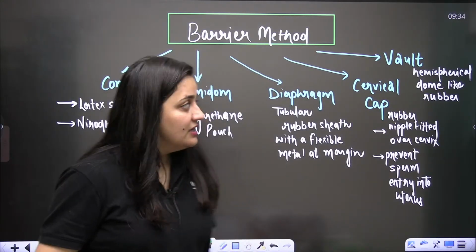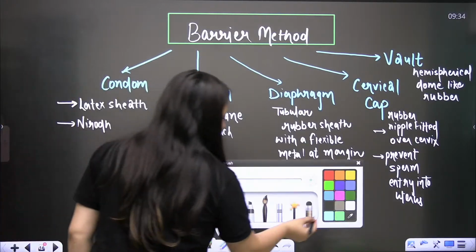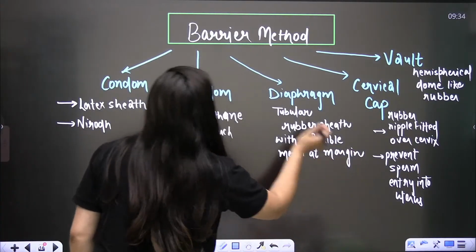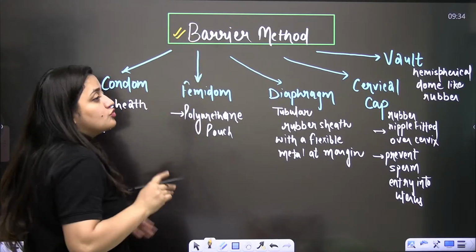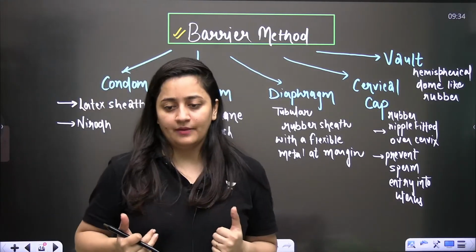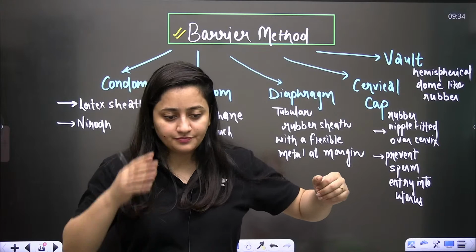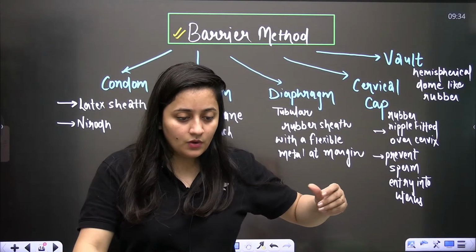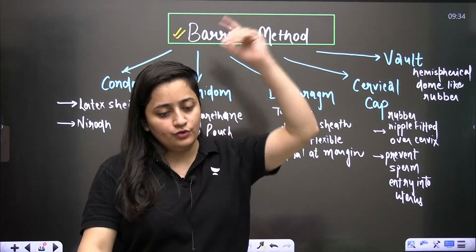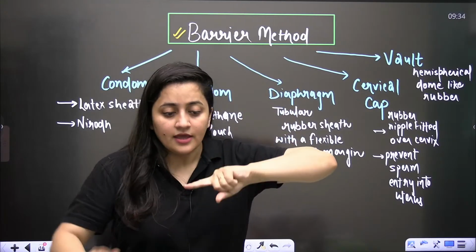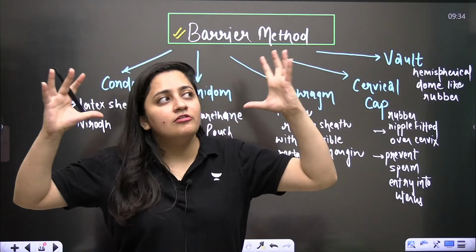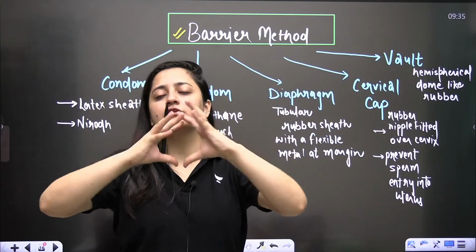Okay, chalo. So guys, barrier method. The word is saying everything: it is a barrier which is going to stop something. In the barrier methods, basically the focus is to avoid the meeting of ovum and sperm.